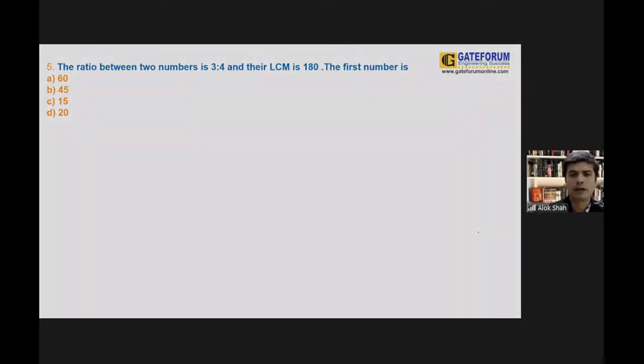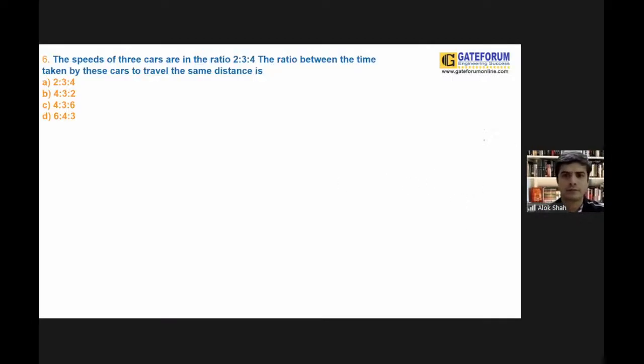Cool one. Now let's move towards the next question. Now, going towards the next step, we have the next task. Try to understand it. The speeds of 3 cars are in the ratio of 2:3:4. They are asking the ratio between the time taken by these cars when the distance is the same. Can you tell me what it could be?